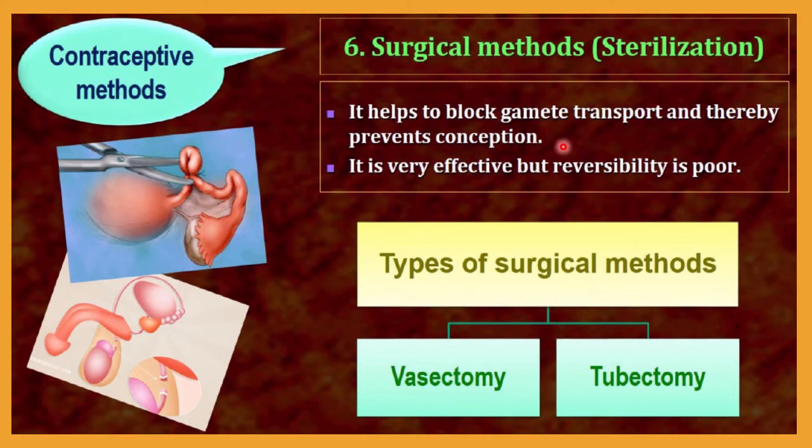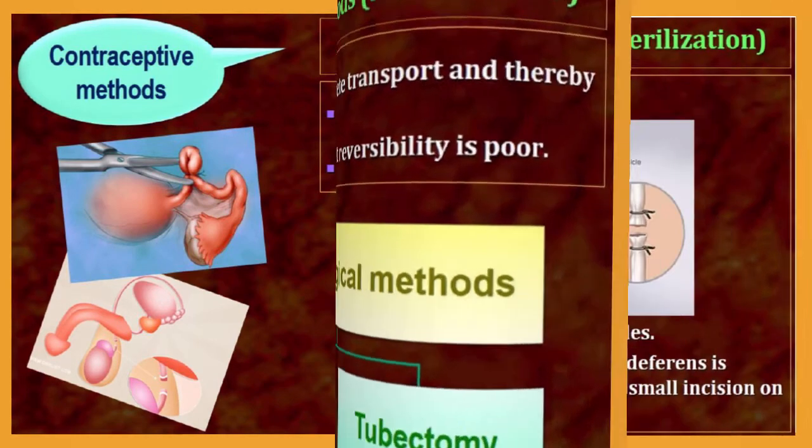Thereby prevention occurs, meaning fertilization does not occur. It is very effective, but with one drawback: the reversibility of this method is very poor. Even though this is a very effective method, it does not have reversibility. The types of surgical method are as follows: vasectomy and tubectomy. If the procedure is followed in the male, it is called vasectomy, and if it is followed in the female, it is called tubectomy.